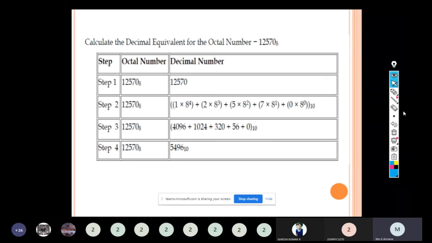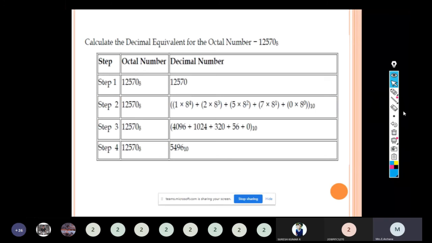In the last problem the base value was 2, so we started from 2 power 0, 2 power 1, and carried on like that. But here the base value is 8, so we have to calculate from 8 power 0, 8 power 1. So 12570: the LSB has the bit 0, so it's 0 into 8 power 0, plus.